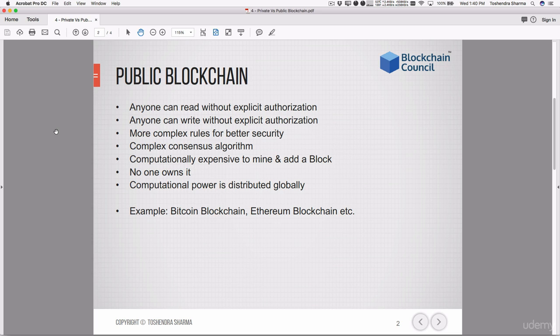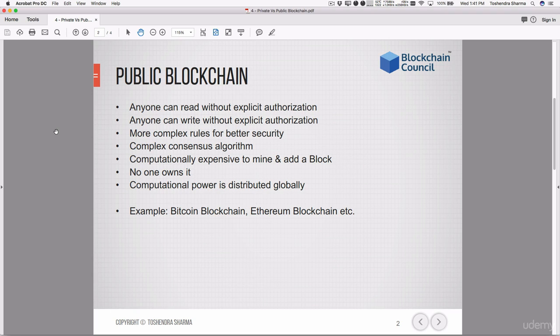All the public blockchains require very complex rules for increasing security. The reason is that since it is open for anyone, hackers can always come in and flood the blockchain with bogus information or fake transactions with the intention of bringing it down. But since they have more complex rules to detect flooding or DDoS attacks, public blockchains can protect themselves automatically.